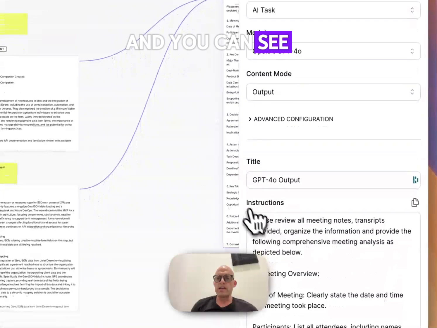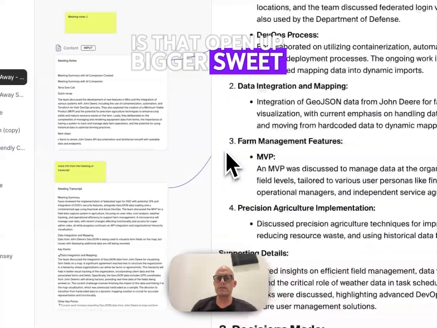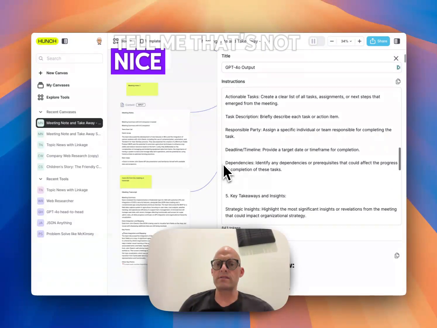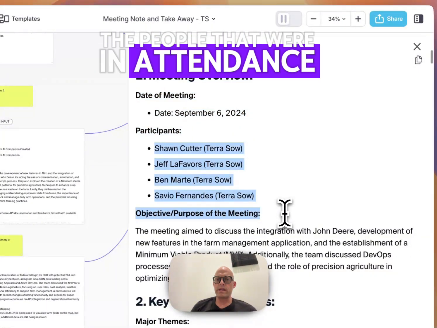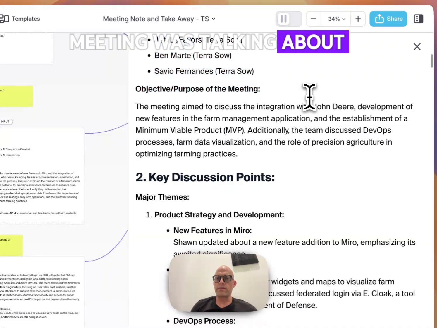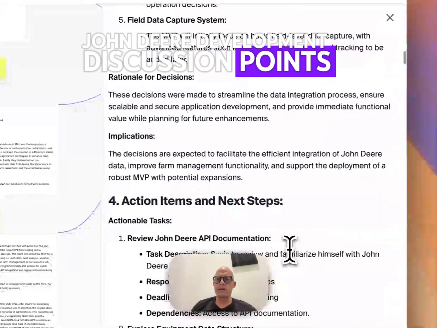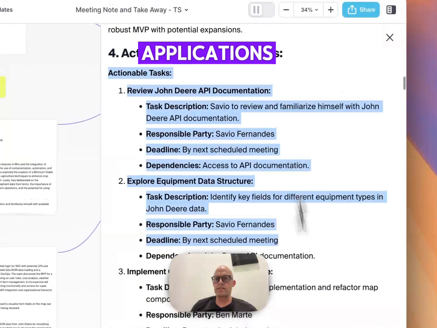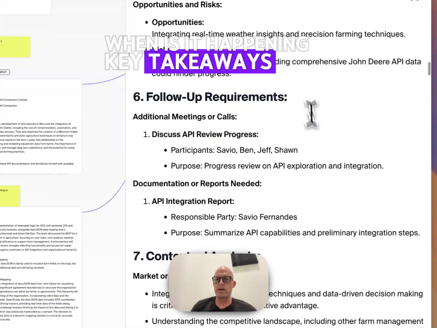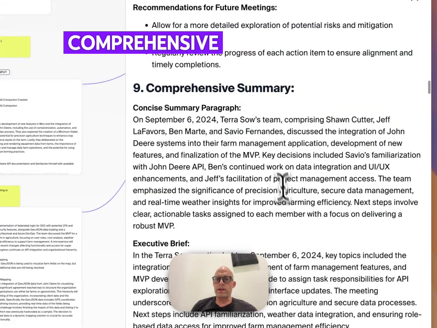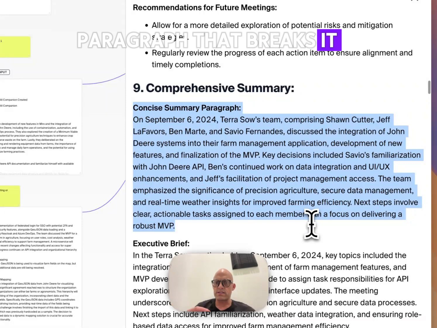And you can see it is a wicked, does that open up bigger? Sweet. Yes. Tell me that's not nice. Oh, right there. Meeting date. Here are the people that were in attendance. The meeting was talking about the MVP, John Deere development, discussion points, applications. We got a list of who's doing what, when is it happening, key takeaways, API, comprehensive, and then we have this nice summary paragraph that compresses it all.